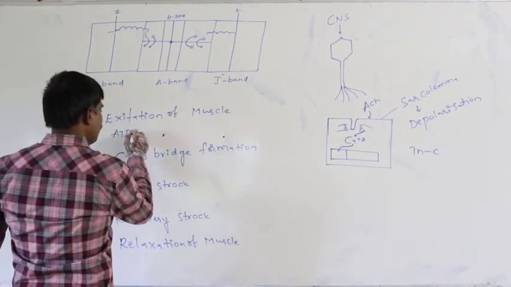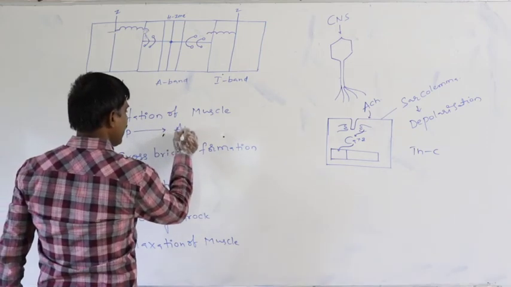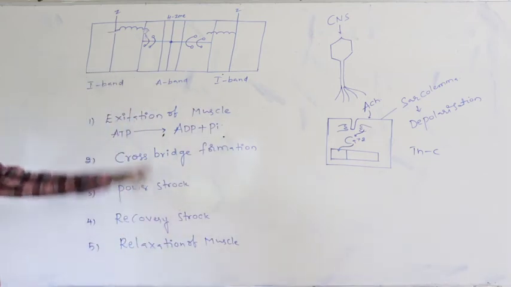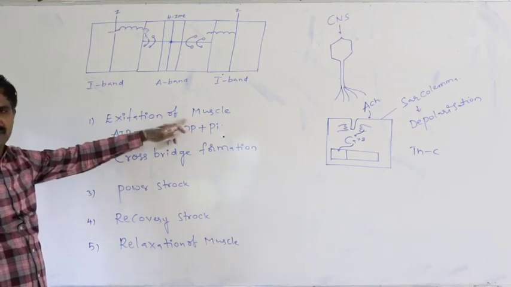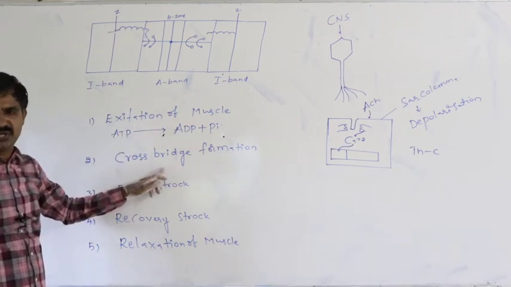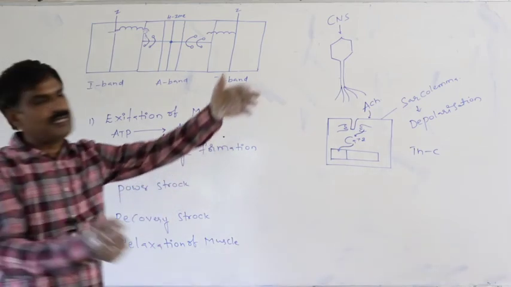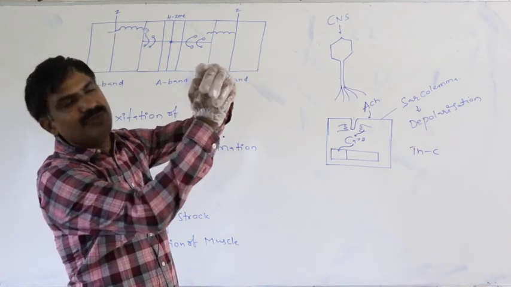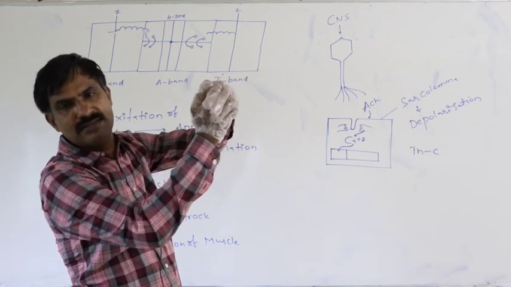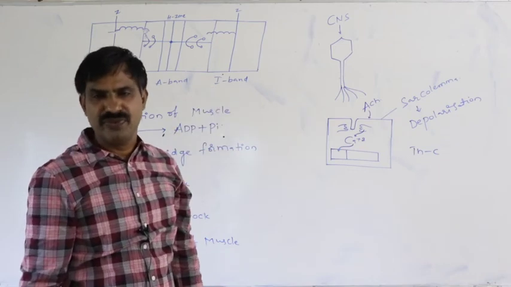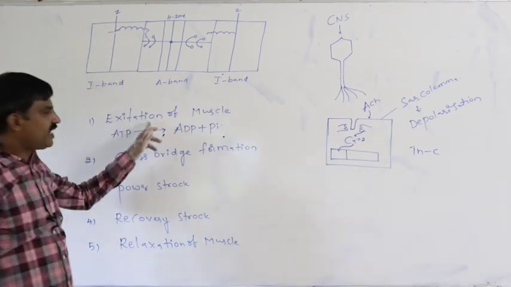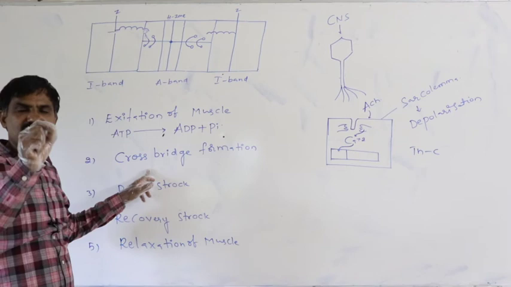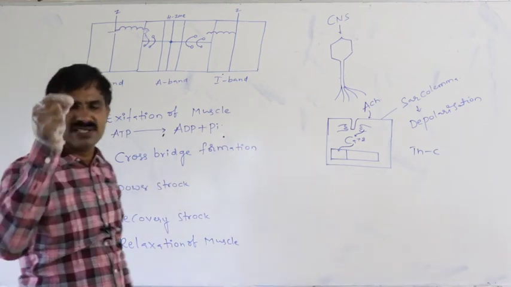Just assume this is the active site, this is the head of the myosin. If the head of the myosin is attached to the active site, then that is said to be the cross bridge formation. So after excitation of the muscle, before the cross bridge formation, what changes occur in the head of the myosin?